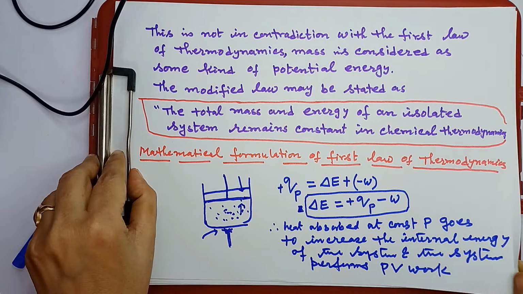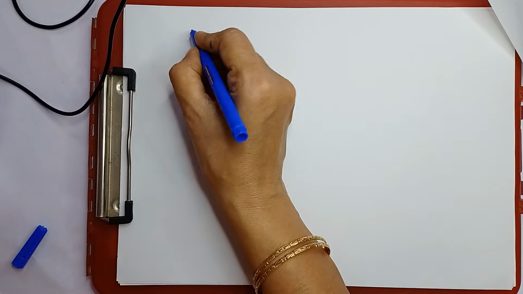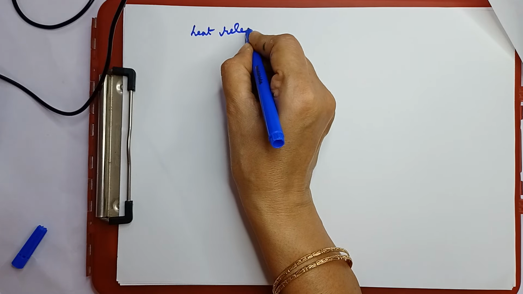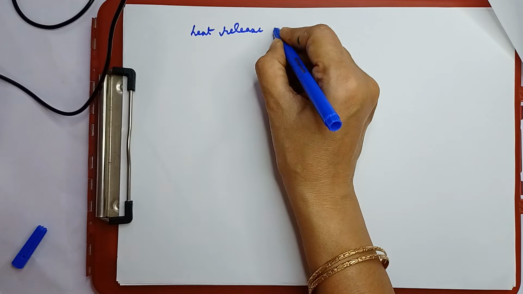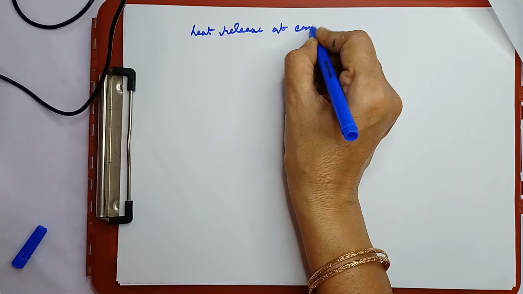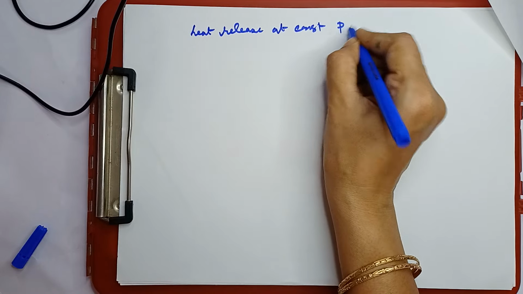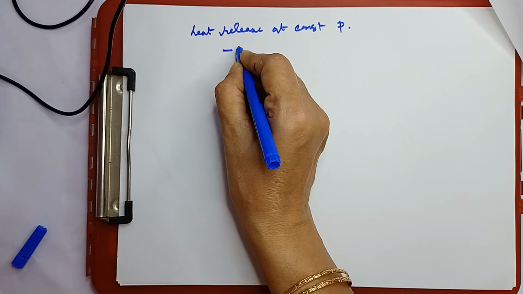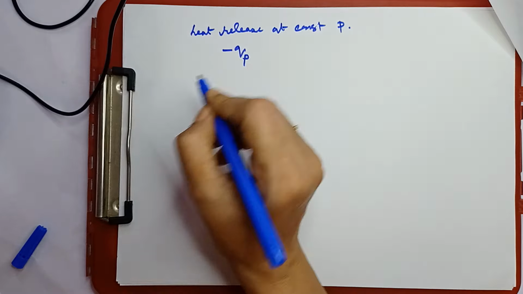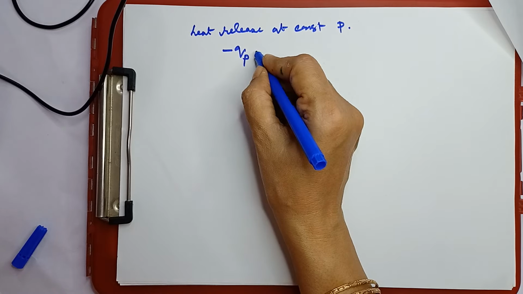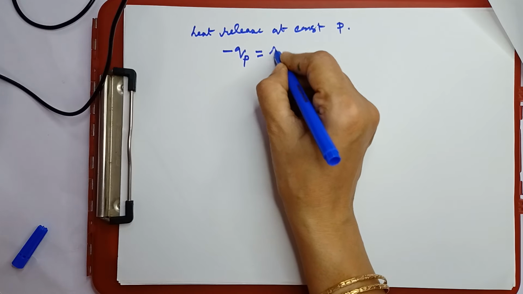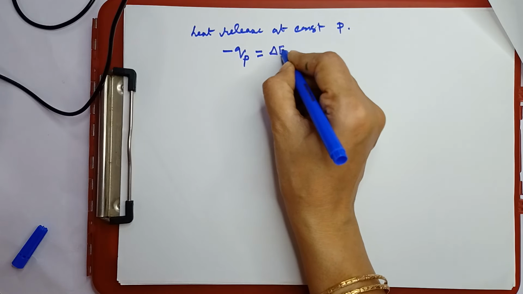Now, similarly, what can we write? Heat released at constant pressure. What will it be? Heat release means here it will be minus QP under constant external pressure. It will decrease the internal energy because heat is releasing here, and so delta E